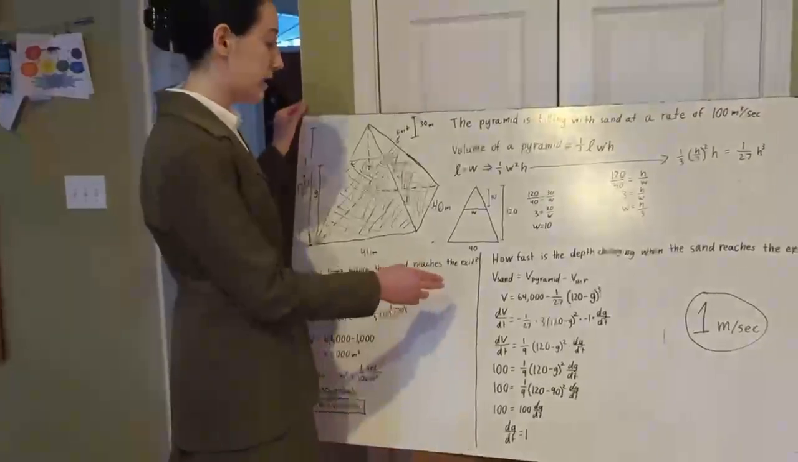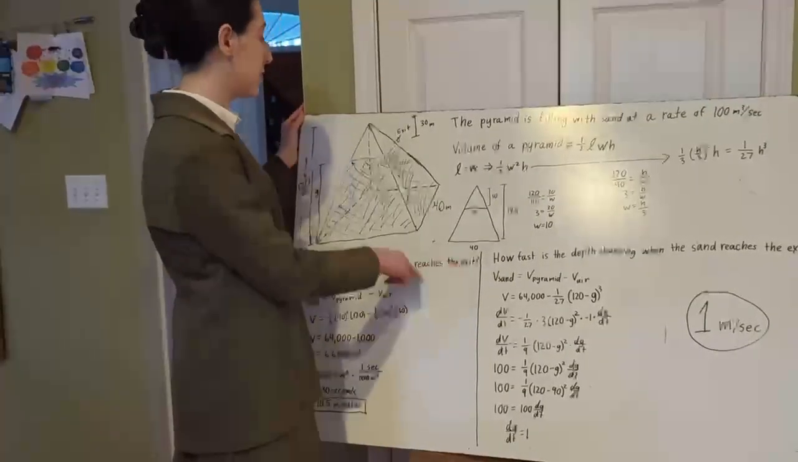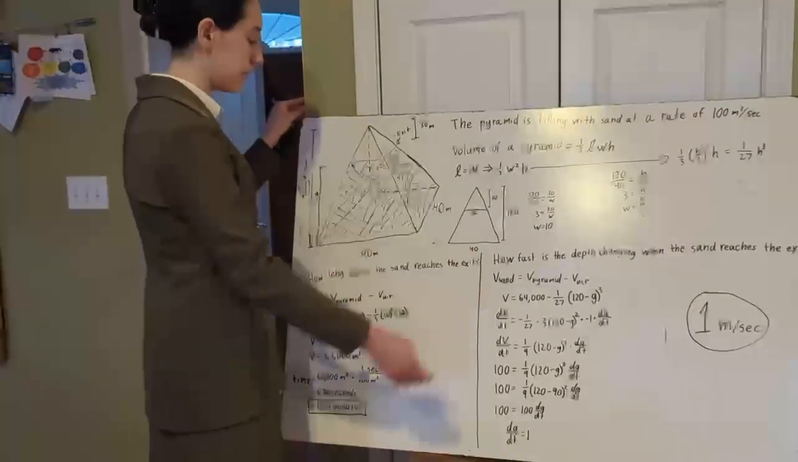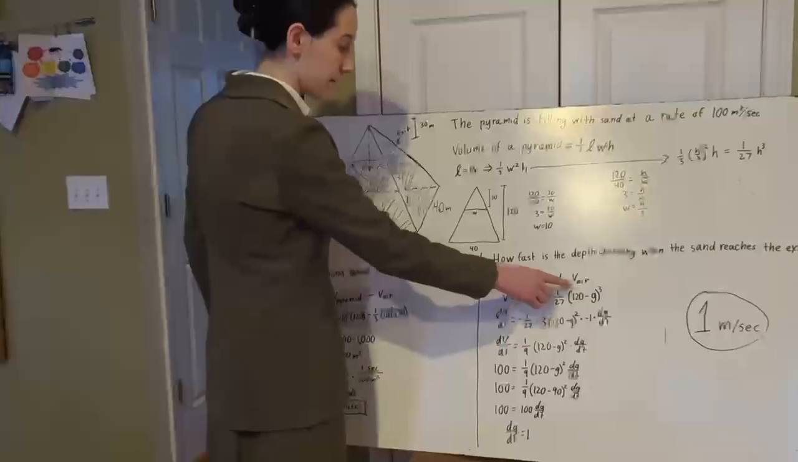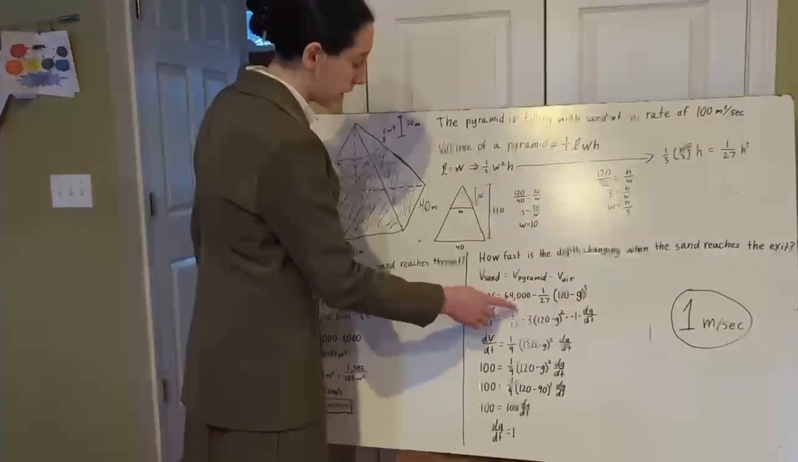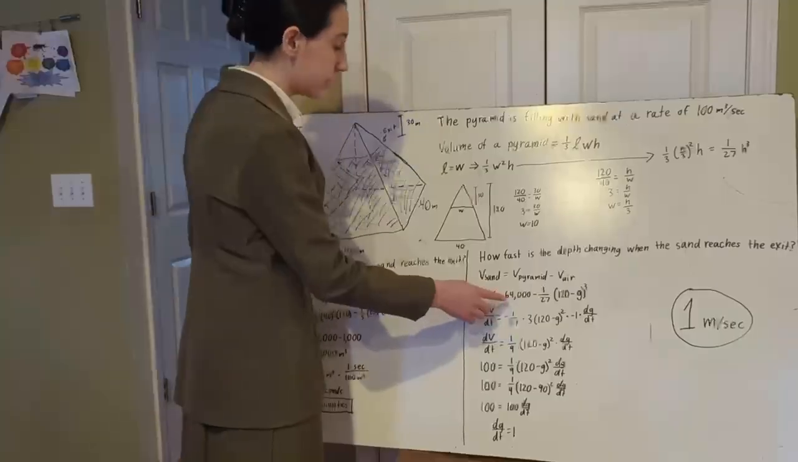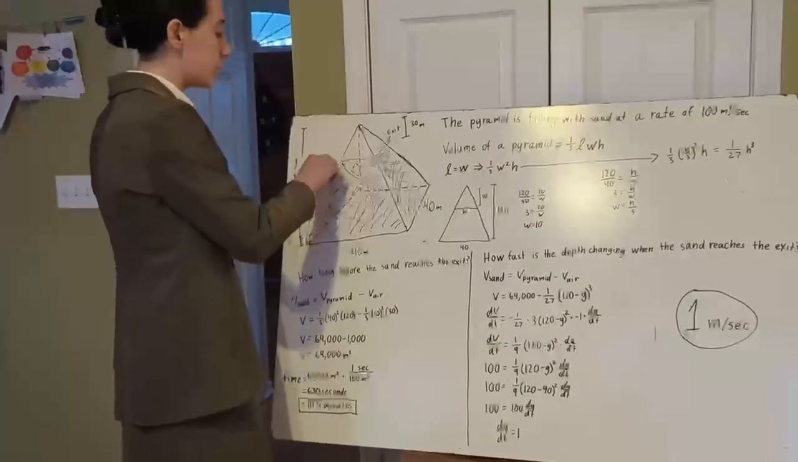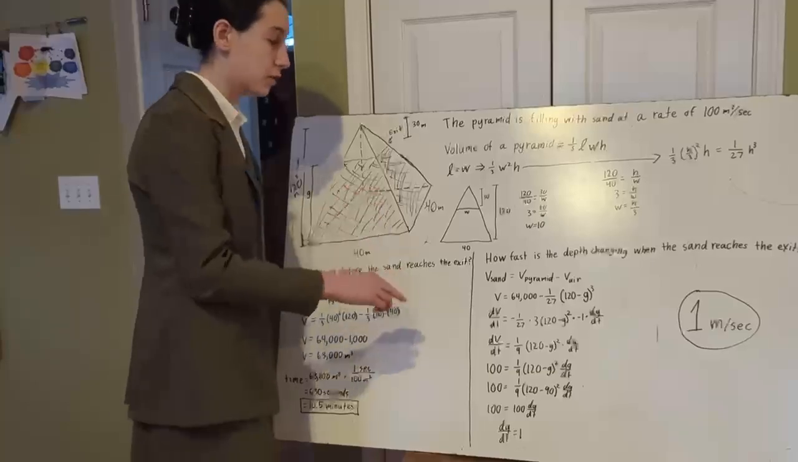Next, we'll find how fast the depth of the sand would be changing when the sand reaches the exit. To find that, we will again use our formula for the volume of the sand, which is the volume of the entire pyramid minus the volume of the air. We know that the volume of the entire pyramid is 64,000, and then we need to subtract the volume of the air. Since the volume of the air will always be changing, we cannot yet substitute in specific values for the volume of the air.